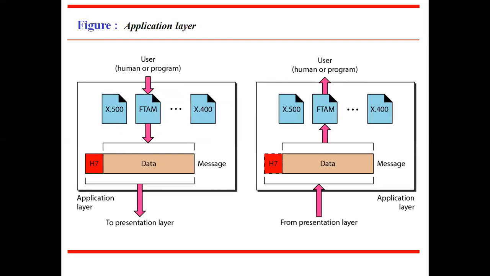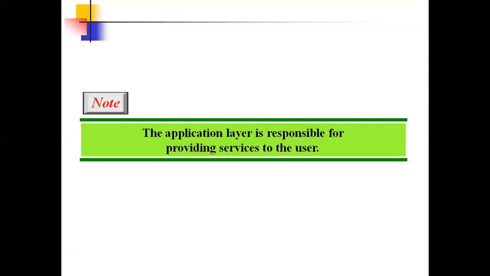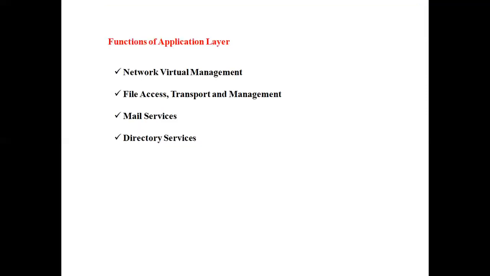Now we look at the functions of the application layer. The main responsibility of this layer is to allow access to network resources. The application layer is responsible for providing services to the user. The main responsibilities of this layer are network virtual management, file access, transport and management, mail services, and directory services.